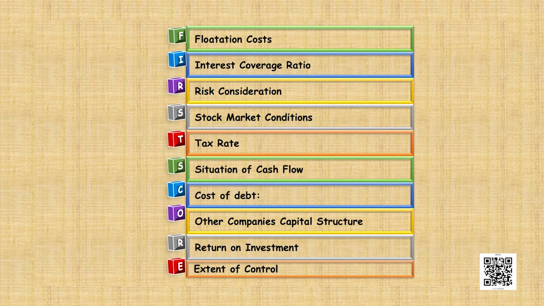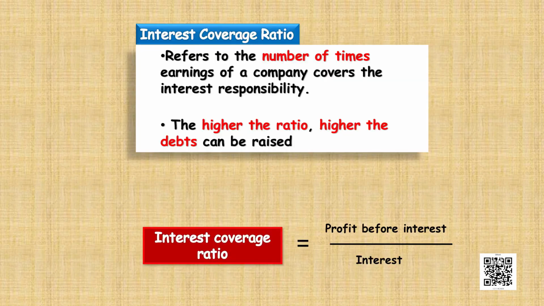The second factor is interest coverage ratio. It refers to the number of times the earnings of a company cover its interest obligation. The higher the ratio, the better the company will be positioned in repaying its debt. The formula for interest coverage ratio is profit before interest and taxes upon the interest.